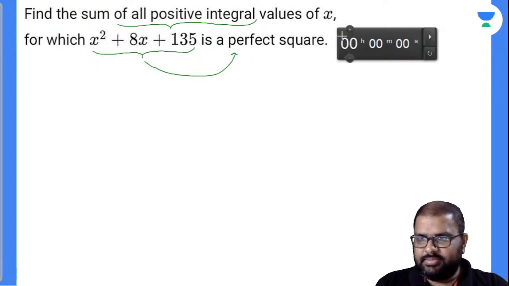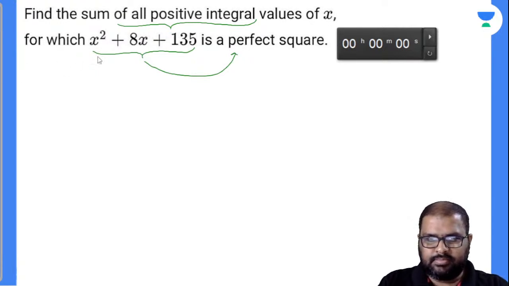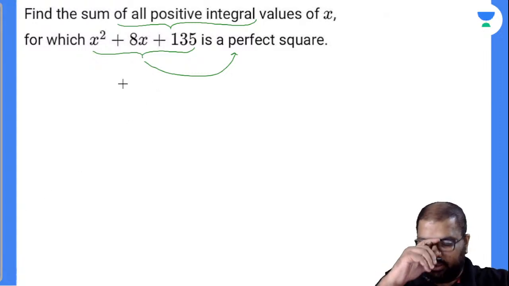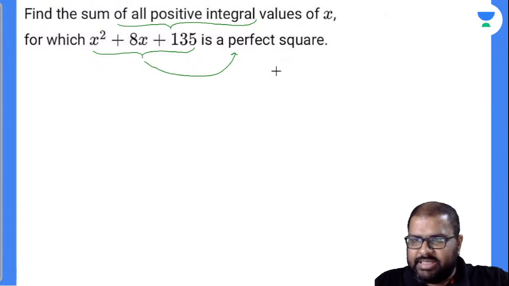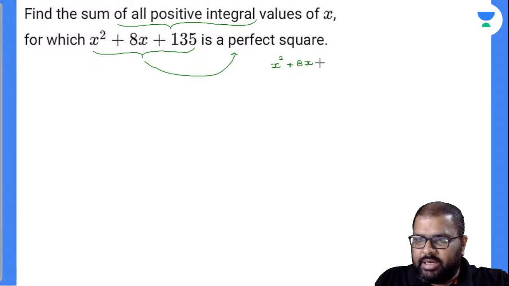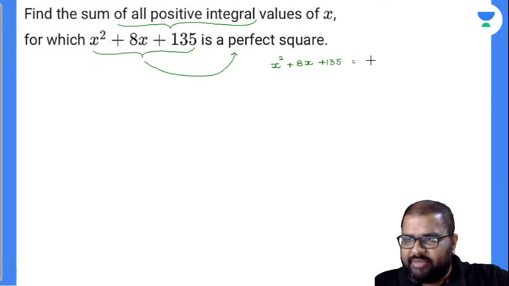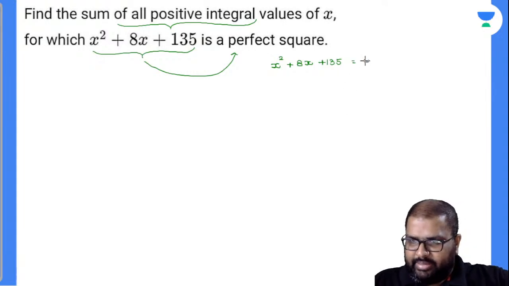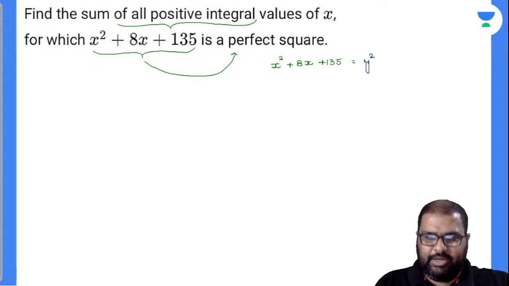Any answer for this? Okay, I'll write down the equation here. Now see, there is an equation: x square plus 8x plus 135, equal to a perfect square. A perfect square means 2 into 2, 3 into 3, 4 into 4. So I'll take y into y, y square. A little bit I'll tweak it here.